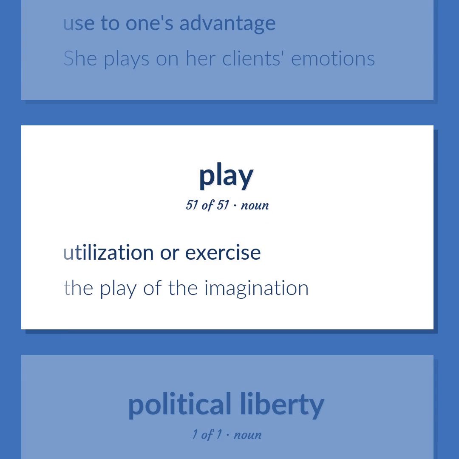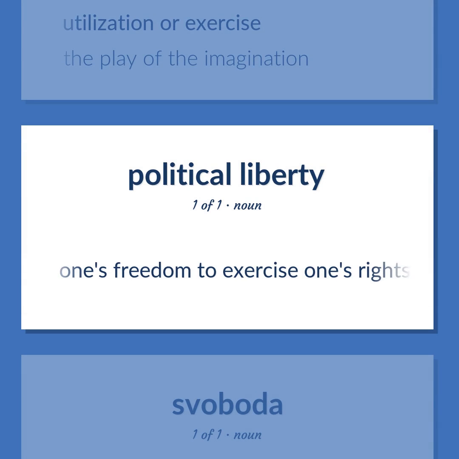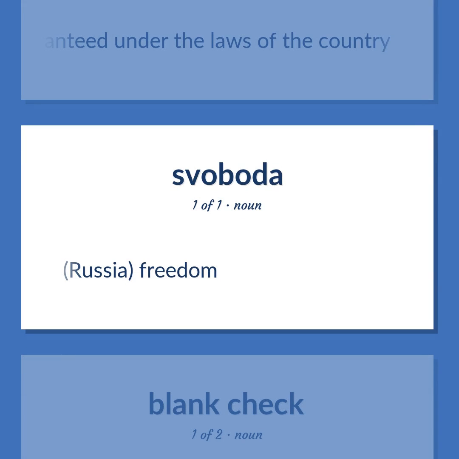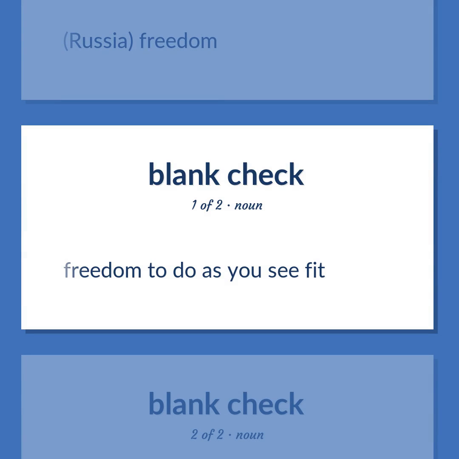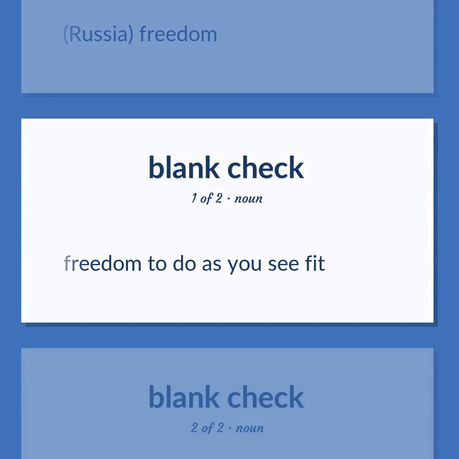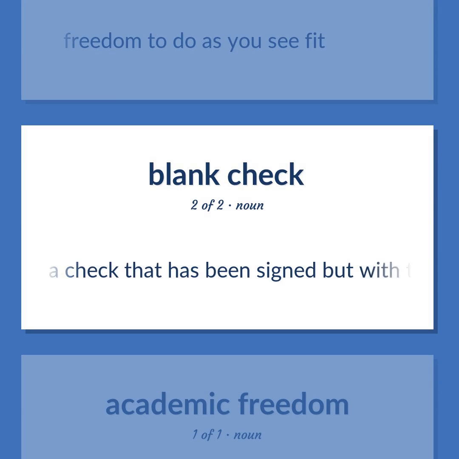Utilization or exercise. The play of the imagination. One's freedom to exercise one's rights is guaranteed under the laws of the country. Freedom to do as you see fit. A check that has been signed but with the amount payable left blank.